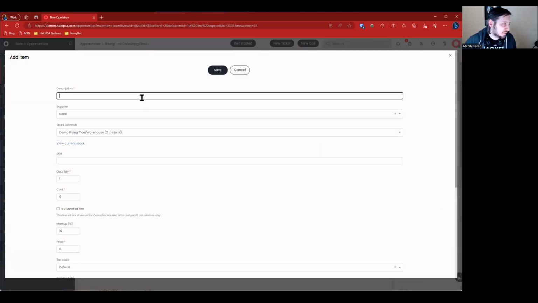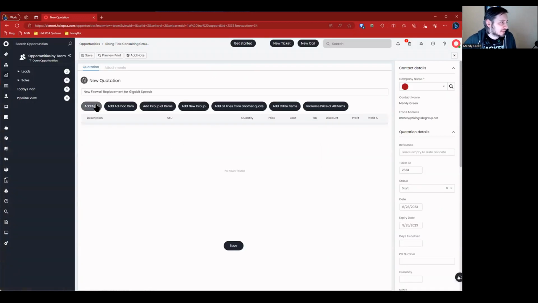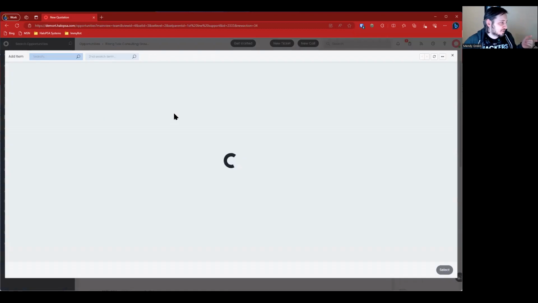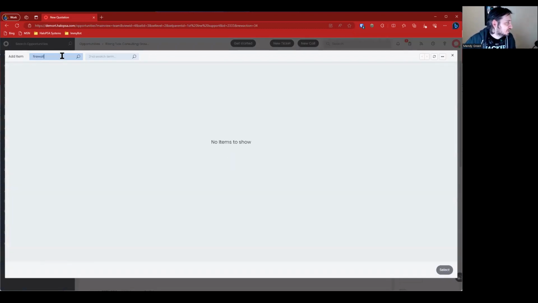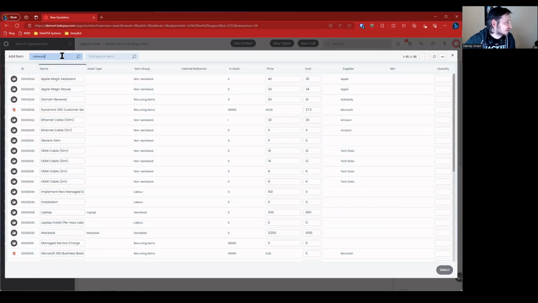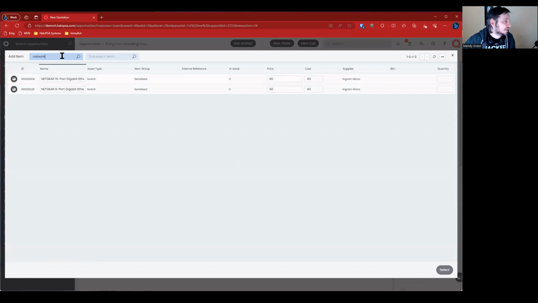I'm going to add an ad hoc item because we don't have, I don't know what's inside here actually. Hold on, that's probably not a good idea. Wait, let's go add an item. Let's see what items exist. So let's search for firewall, nothing, network. Oh, there's a Netgear there. 6 port gigabit Ethernet.